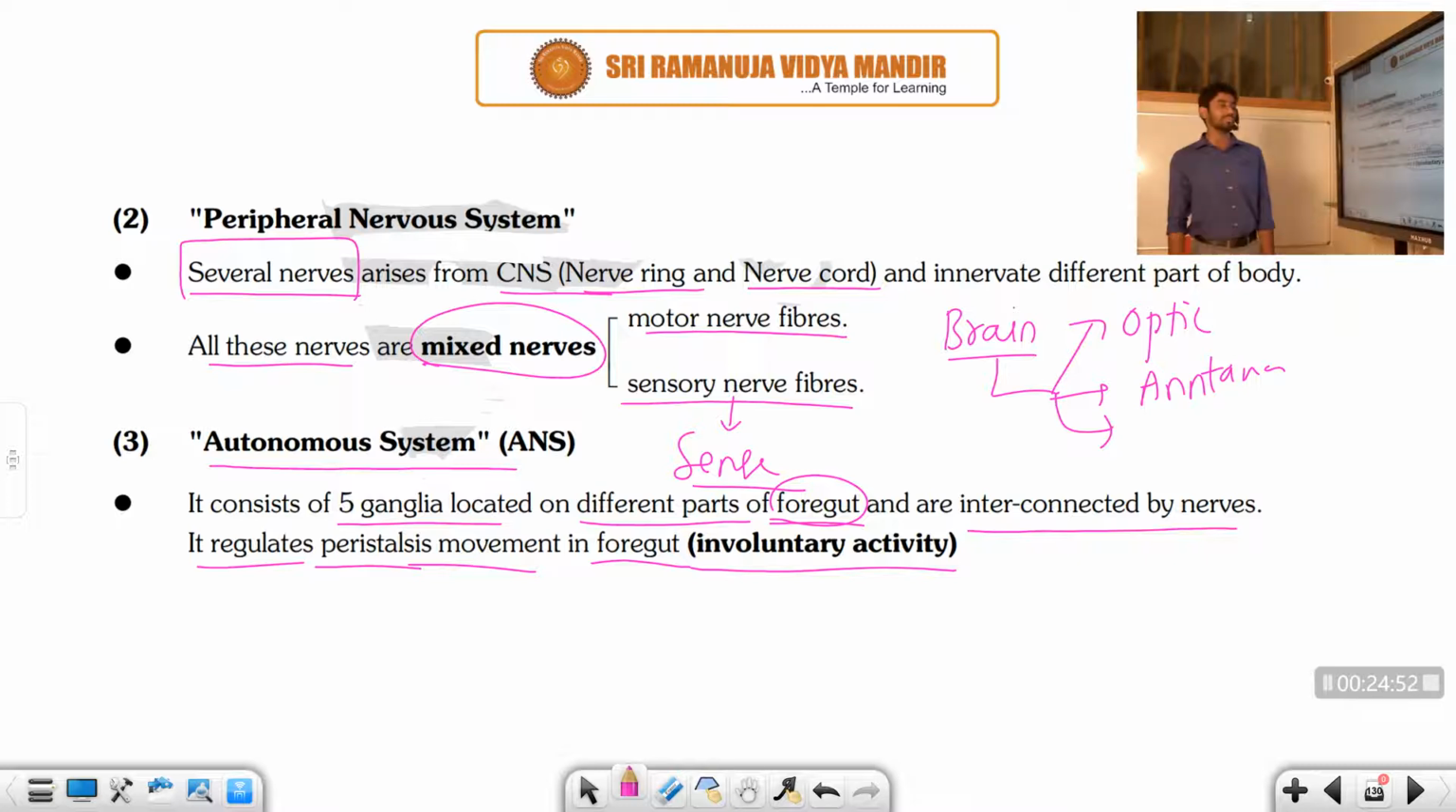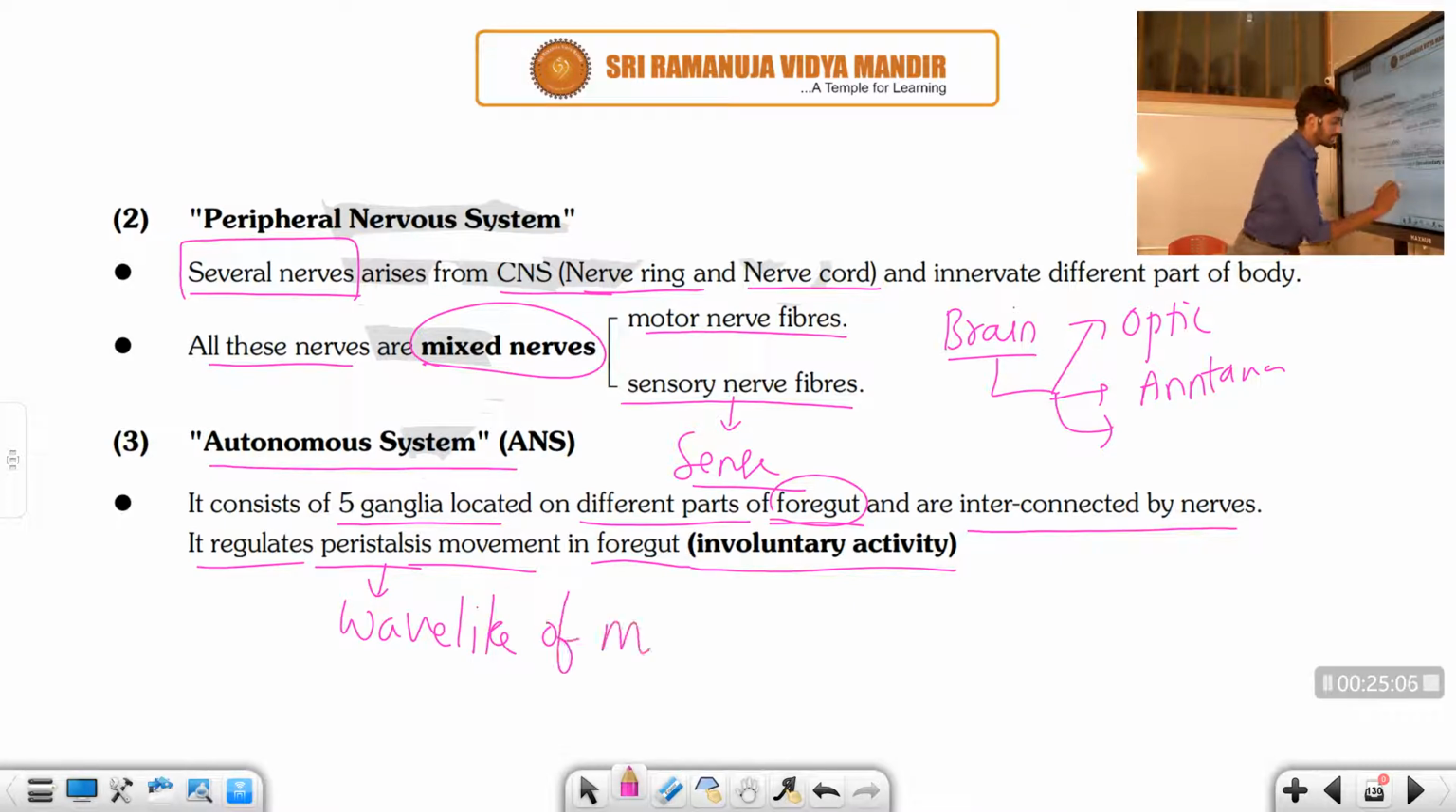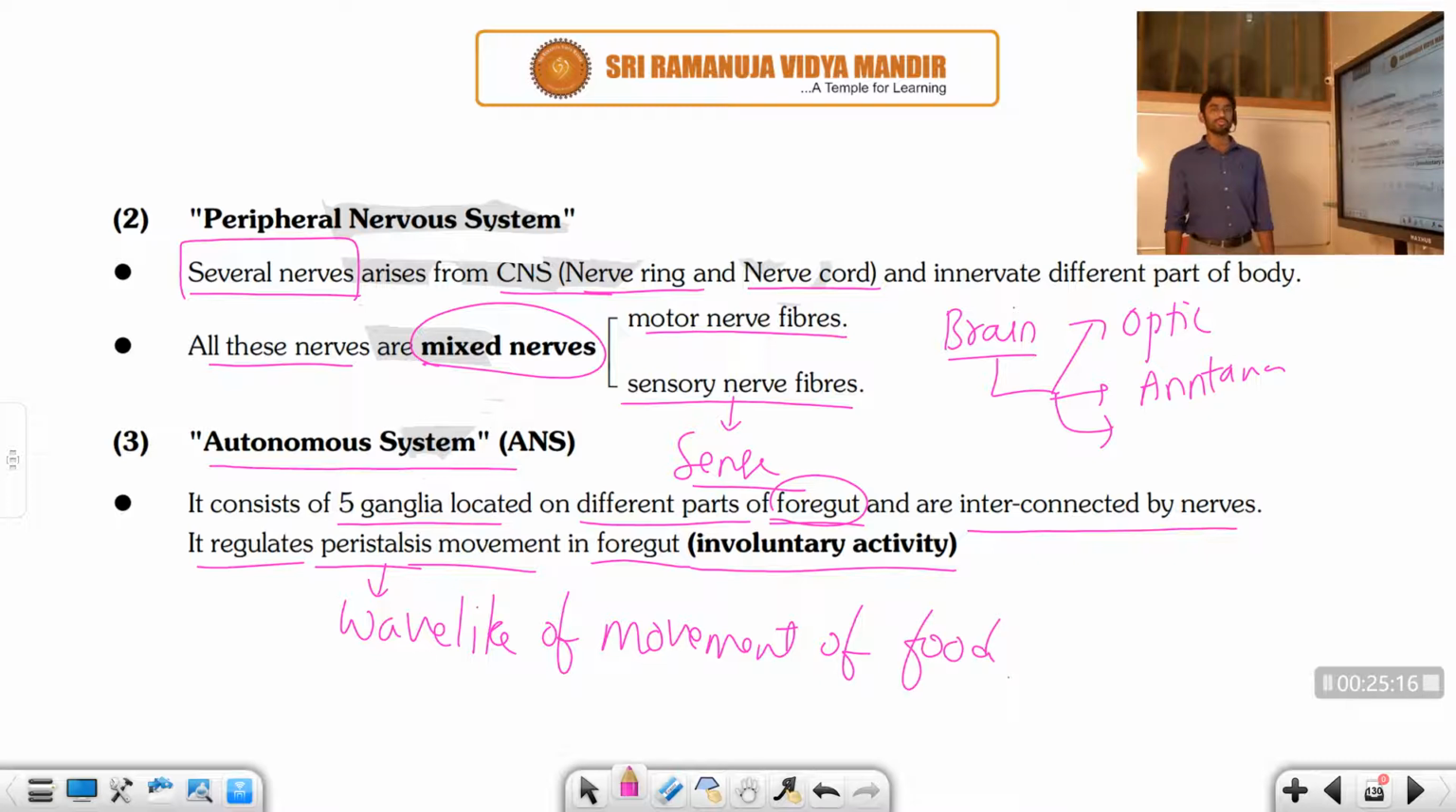Though all these nerves are interconnected with each other, the majority of them provide the function of peristalsis movement. That means a wavelike movement of food. A wavelike movement of food is called peristaltic movement, right students? So the wavelike movement of food comes under the autonomic nervous system.